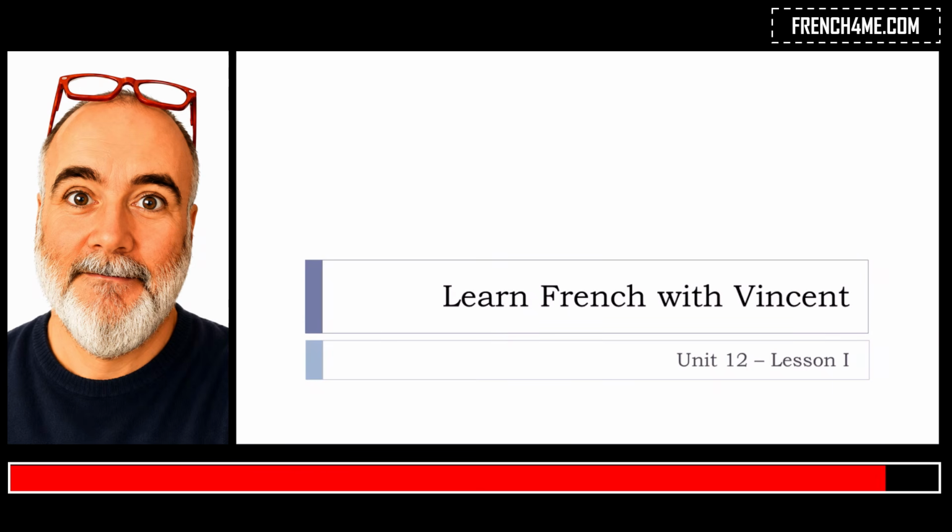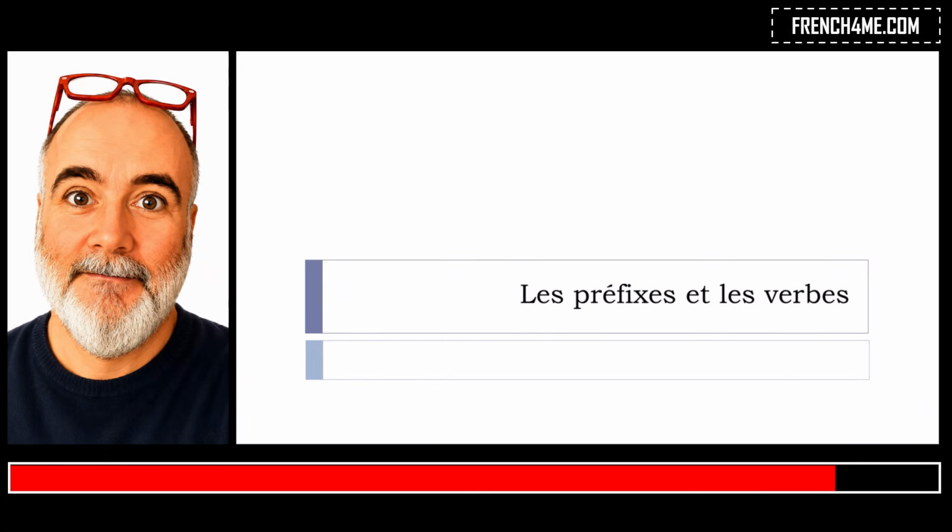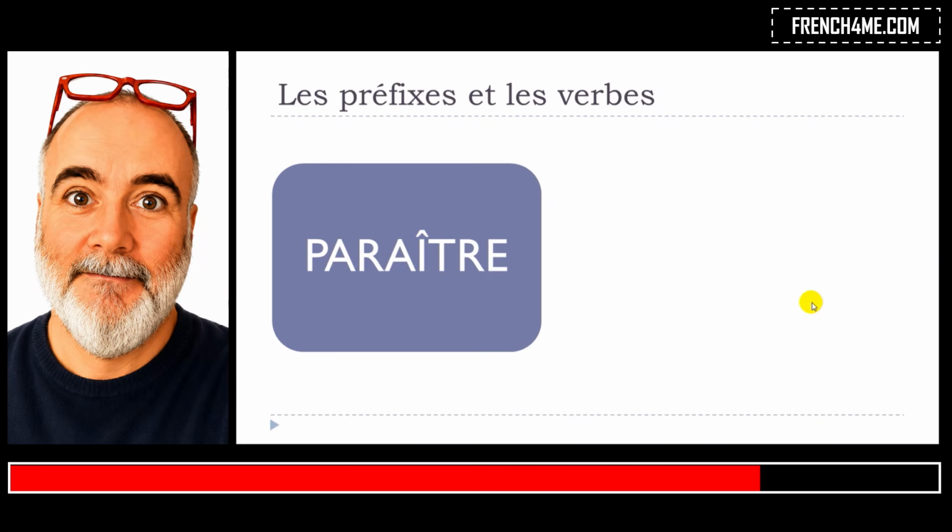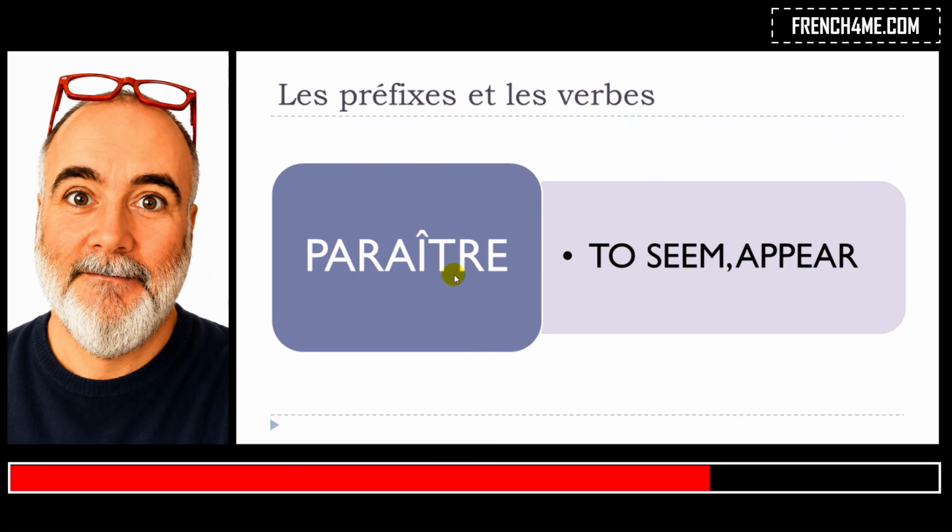This is Unité 12, leçon I. And in this lesson, we'll continue the series of videos that we've been starting, covering the topic les préfixes et les verbes. And in this video, we'll concentrate on the verb paraître. So this is the meaning of paraître, and the idea is that, of course, when we're talking about les préfixes, we will add few letters in front of paraître, and by adding these letters, we'll change the meaning of the verb. Okay, so let's see.